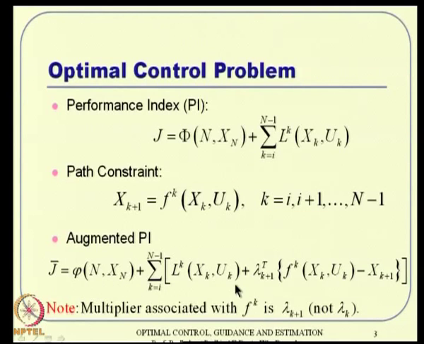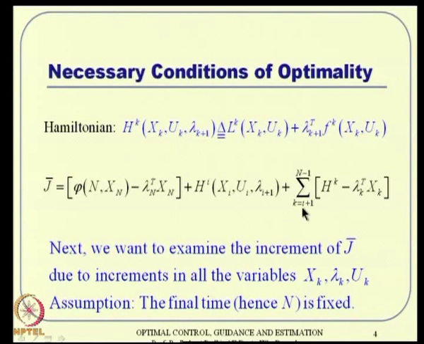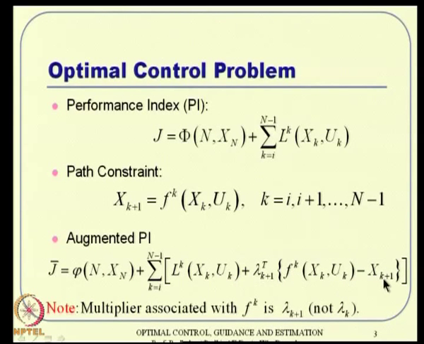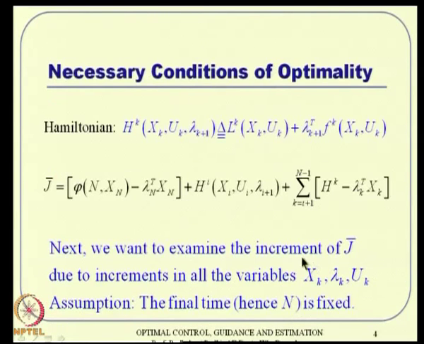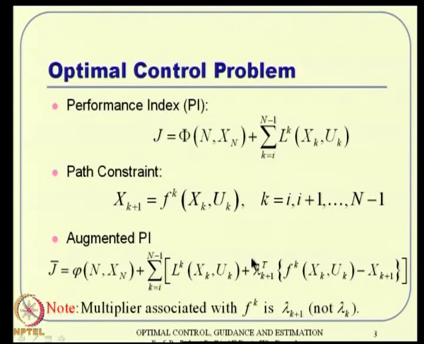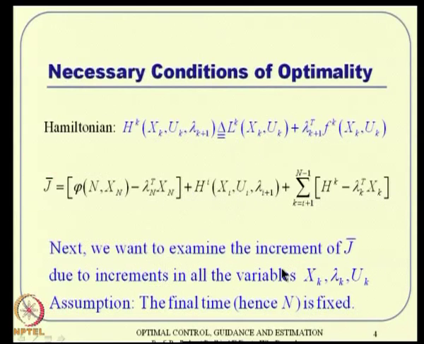The very last one will also turn out to be lambda n transpose times x n, and that is also written separately. The very first one is taken out and the very last one is also taken out. The last one is here, the first one is here, and the in-between terms are written something like this.